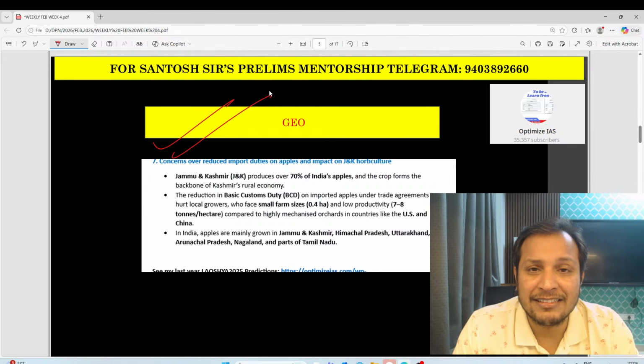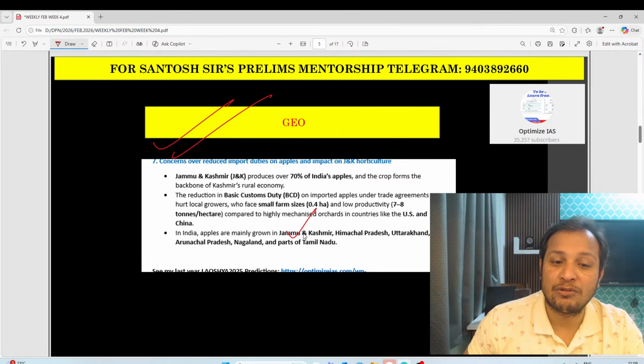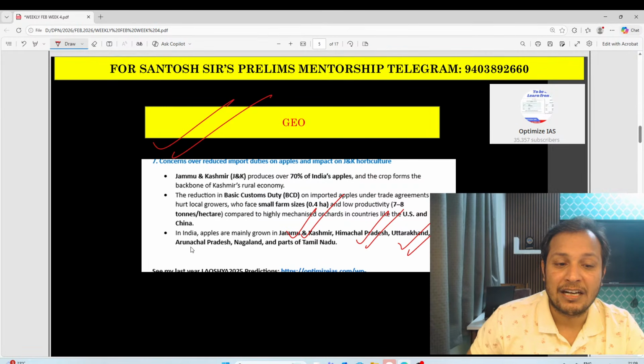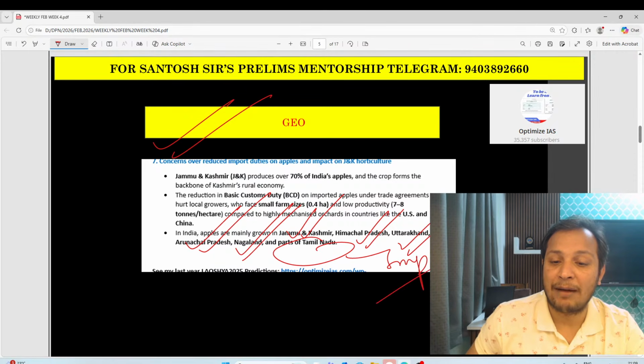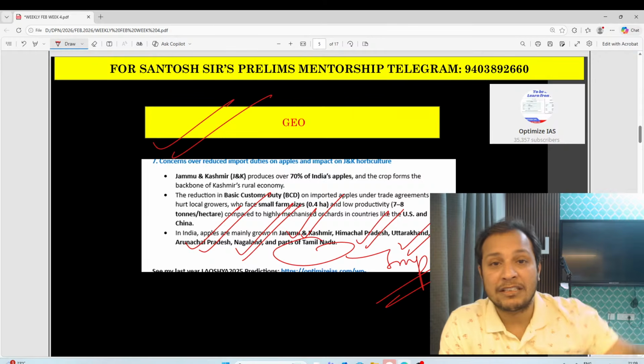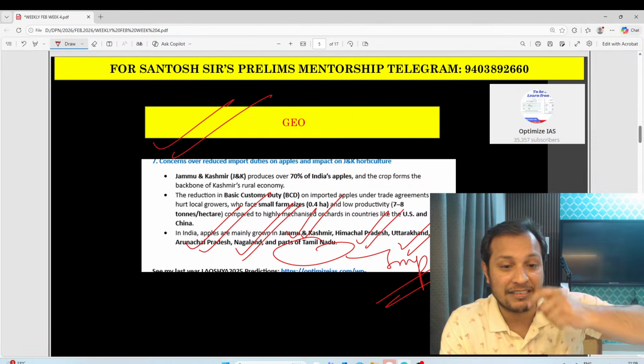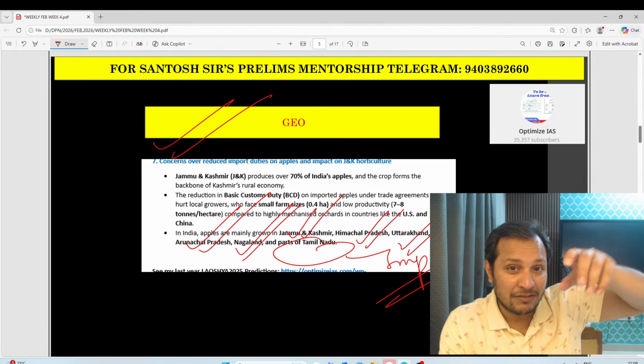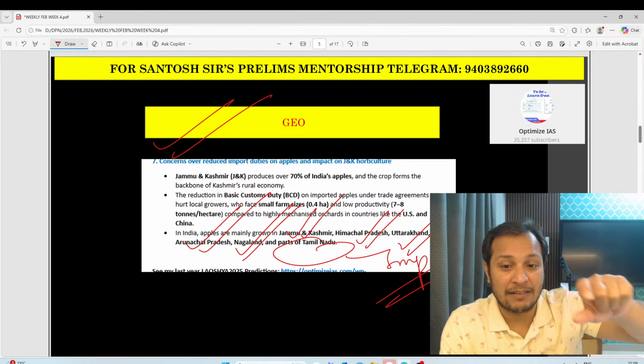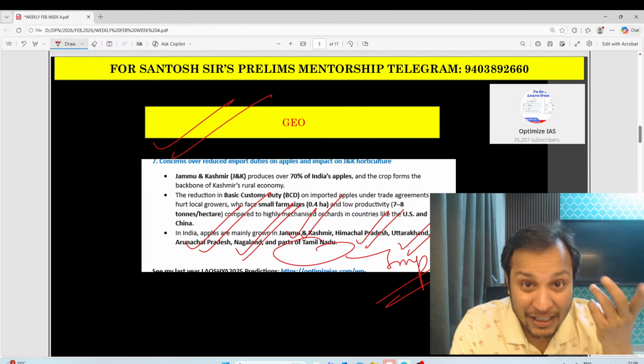Apples are one of the most important fruits grown in India. It is one of the most important horticulture crops. Can you tell me which states grow apple? Guys, you can see we have Jammu and Kashmir, which is a union territory now, Himachal Pradesh, Uttarakhand, Arunachal Pradesh, Nagaland, and some parts of Tamil Nadu also grow apples. So apples are also grown in the northeast, Arunachal Pradesh, and in the northwest we have Jammu and Kashmir, Himachal, Uttarakhand, and even in Tamil Nadu apples are grown.